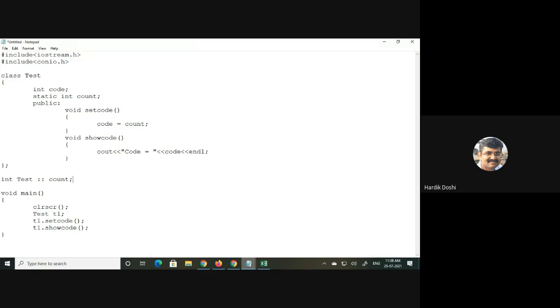So what is the meaning of doing this twice? Why is there a need to do it twice? Is it the syntax they had given? That's why we need to follow. Okay, so there is no other reason. As per syntax, if you declare any variable to be static, then you need to declare it outside the class before accessing it. Okay, so that's why we have declared it outside the class also.